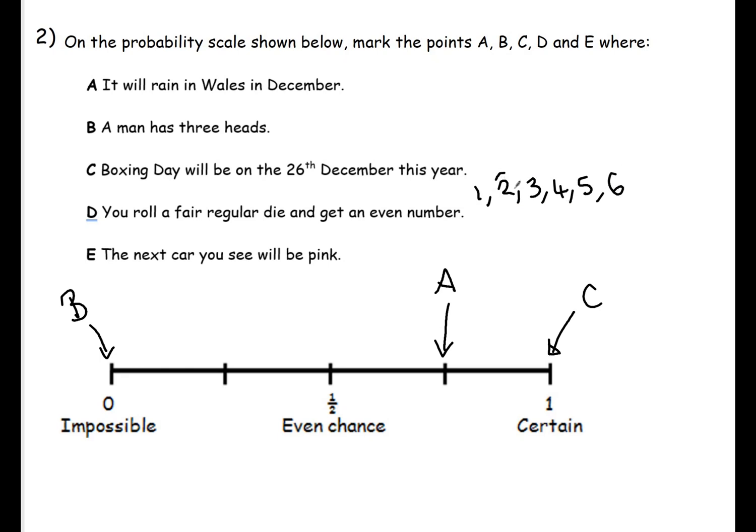How many of these are even numbers? 2, 4, 6 are even numbers. So 3 are even numbers, 3 are odd numbers. That means you're equally likely to get an even number as you are an odd number, so it's even chance. So D would go here. And the next car you see will be pink. It's going to be unlikely. There are many different colours of cars, so that means that is unlikely.